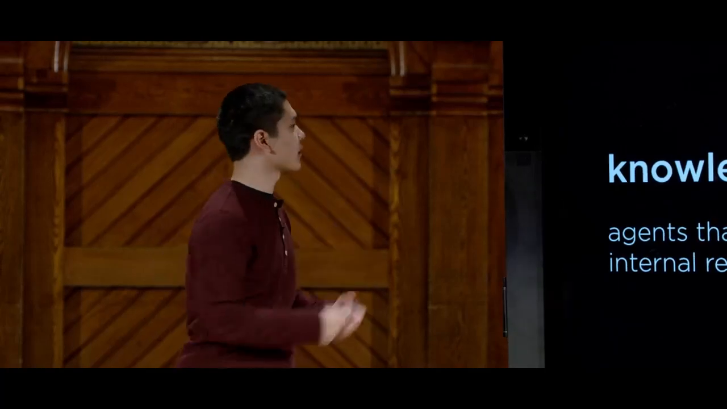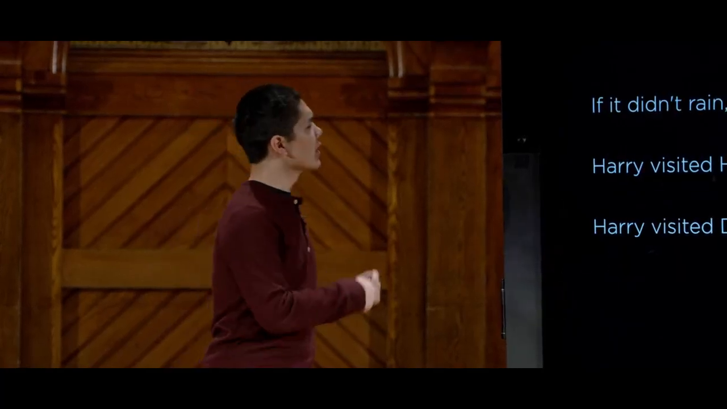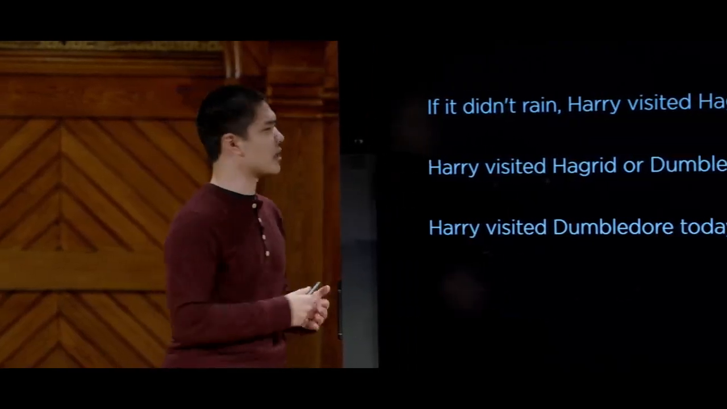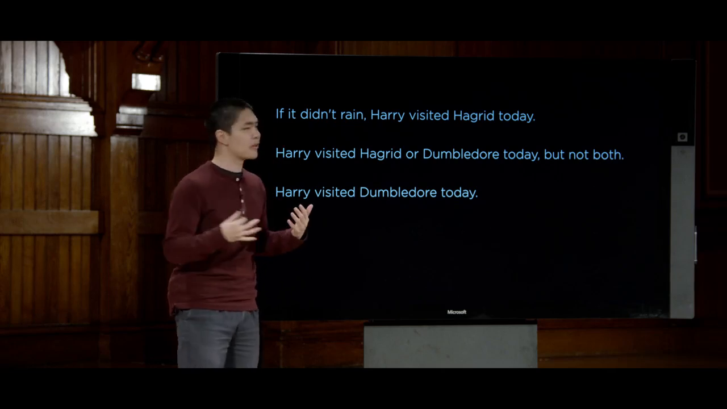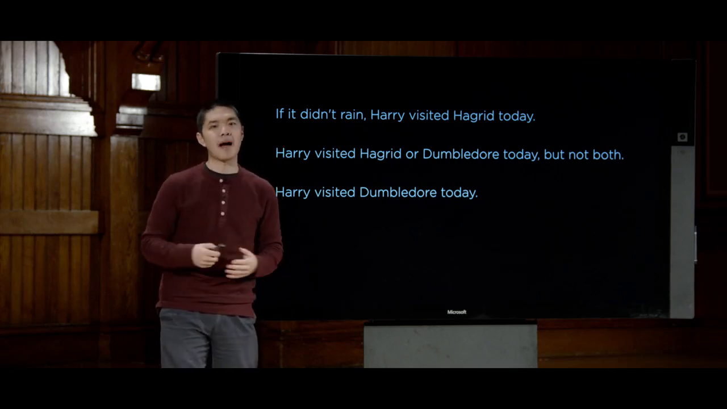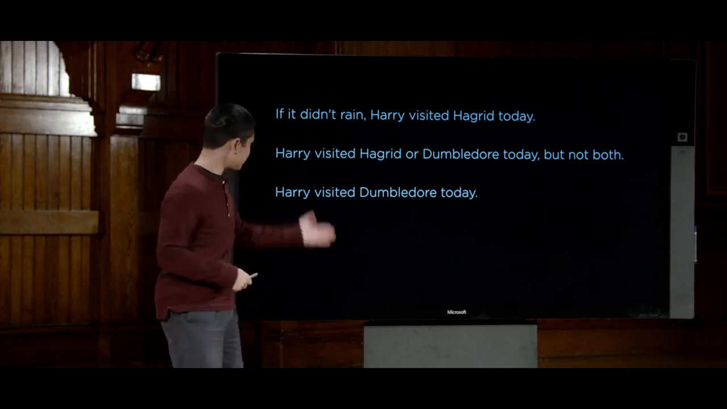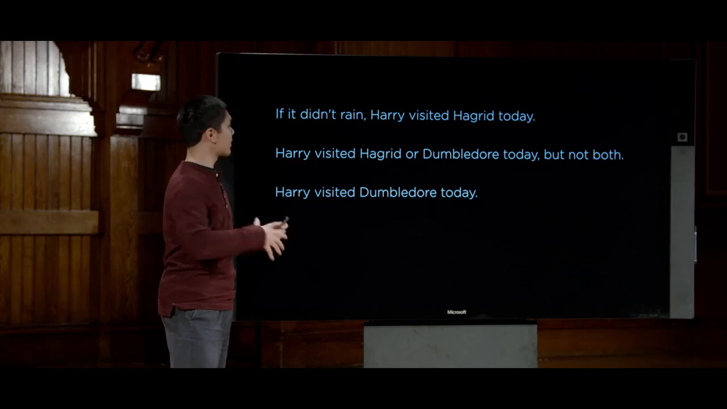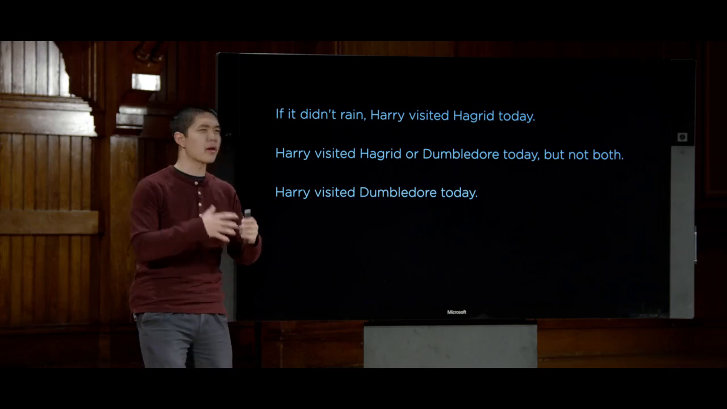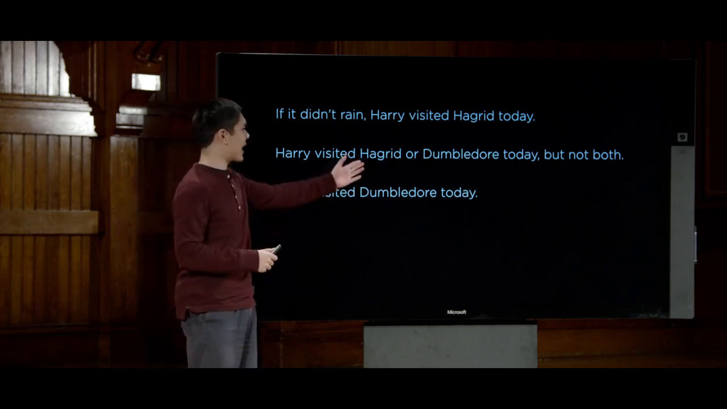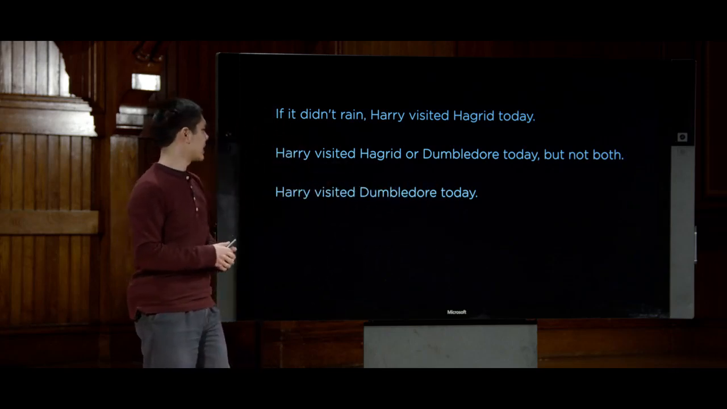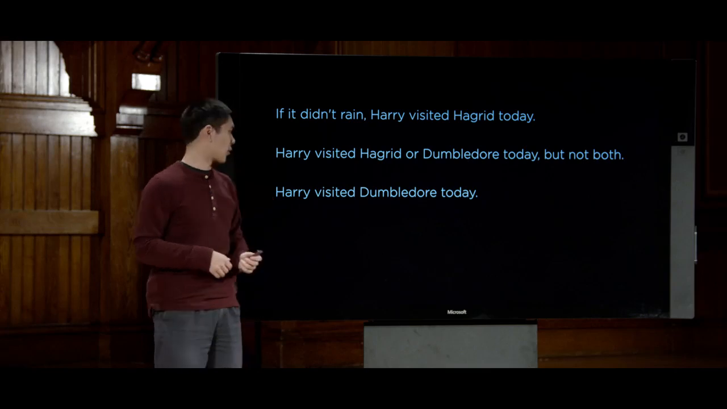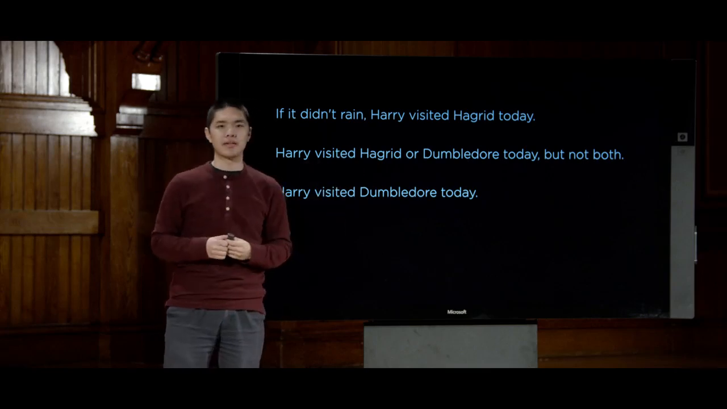Well, let's look at a simple example drawn from the world of Harry Potter. We take one sentence that we know to be true. Imagine: if it didn't rain, then Harry visited Hagrid today. So that's one fact that we might know about the world. And then we take another fact. Harry visited Hagrid or Dumbledore today, but not both. So it tells us something about the world, that Harry either visited Hagrid but not Dumbledore, or Harry visited Dumbledore but not Hagrid. And now we have a third piece of information about the world, that Harry visited Dumbledore today.